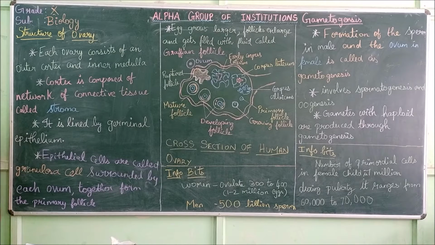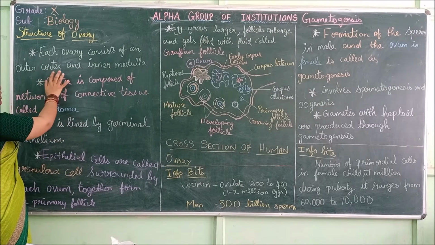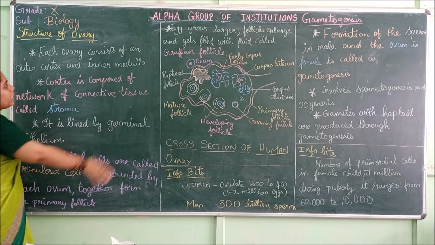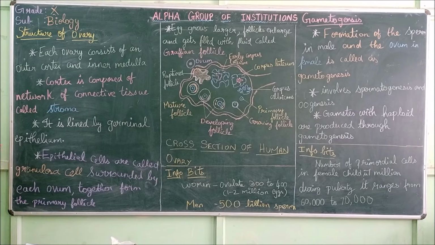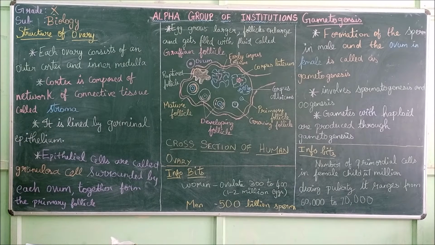Now we are going to see the structure of the ovary. First we saw the structure of the testis. Now we are going to see the structure of the ovary for the female reproductive system. So what is the first point? Each ovary consists of an outer cortex and an inner medulla. So the ovary is made up of two layers. First is the outer cortex. In the outer layer, the cortex is present, and the inner layer is made up of medulla.